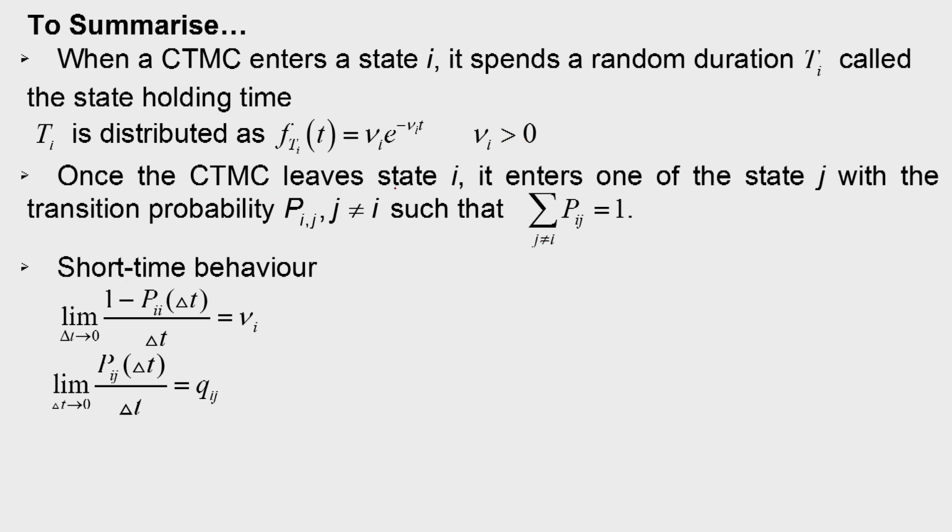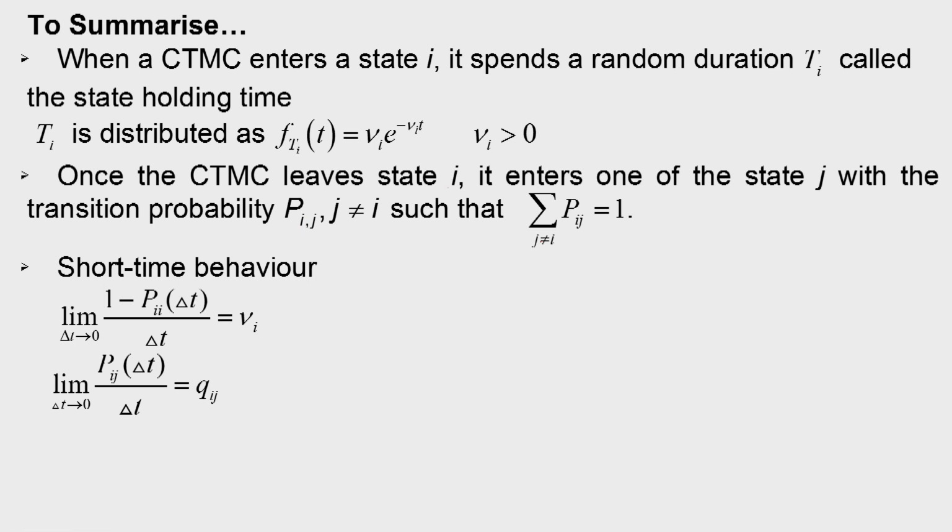Once the CTMC leaves state i, it enters one of the states j with the transition probability Pij, where j not equal to i, such that summation Pij over j not equal to i is equal to 1.